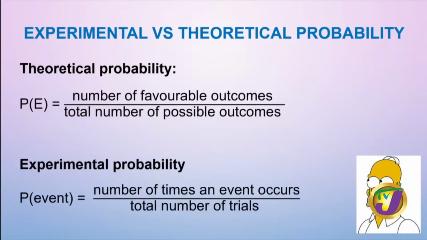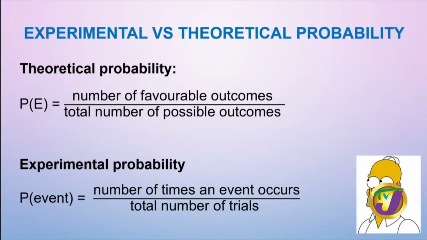If you were wondering how we came up with those two numbers, this is how we determine theoretical probability. Your numerator will be the number of favorable outcomes. In the case of the coin, we were looking at the probability of getting the head, so the favorable outcome there would be 1. Our denominator would be the total number of possible outcomes. The coin only has 2 possible outcomes, and so that's how we got 1 out of 2, or a half. Now, experimental probability, how do we determine that?